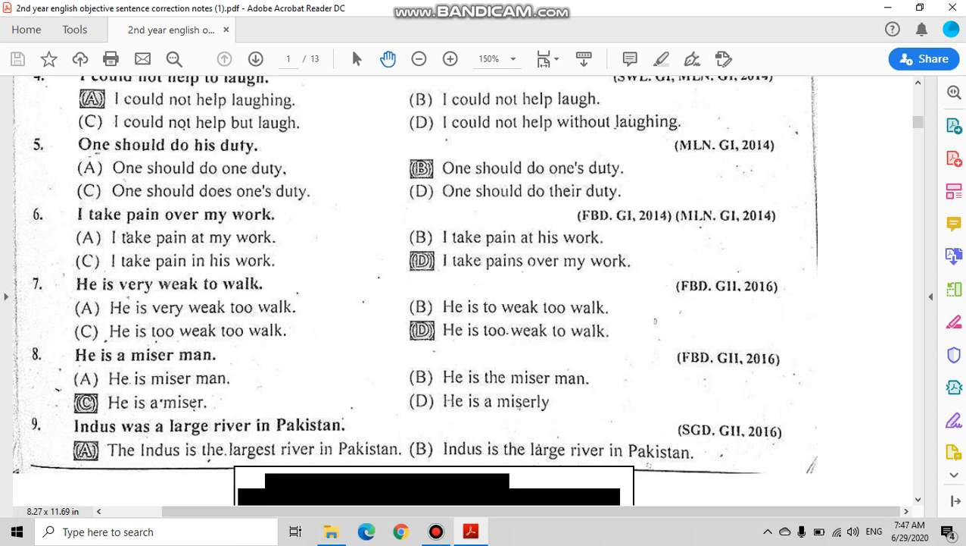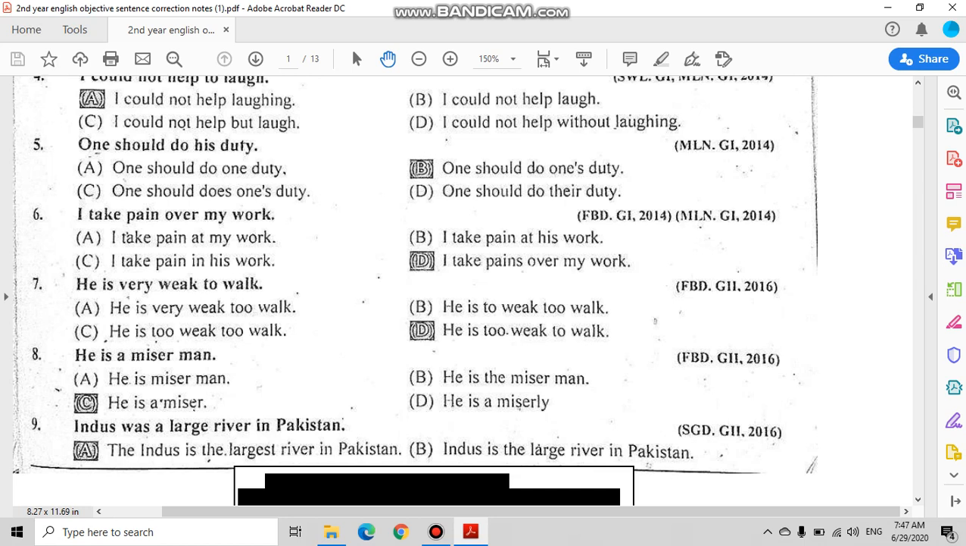Sentence number 8, he is a miser man. Now in this sentence there is a repetition, that is, miser is a noun and man is also a noun, and both the nouns correspond to the subject, that is, he. So we will use only one noun. So we will use option C, that is, he is a miser. So the correct answer is he is a miser. We will not use man in this sentence.